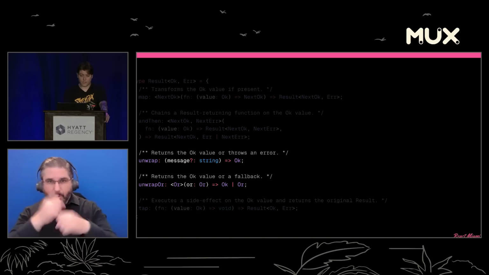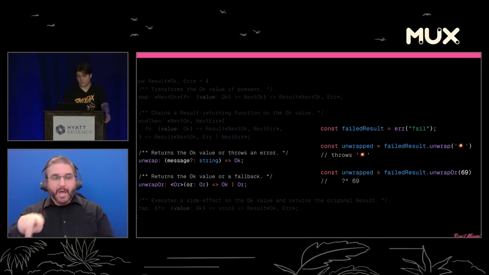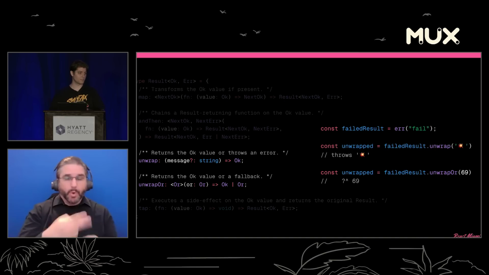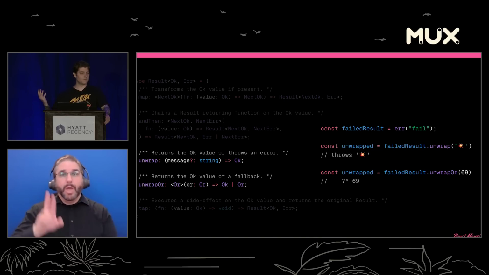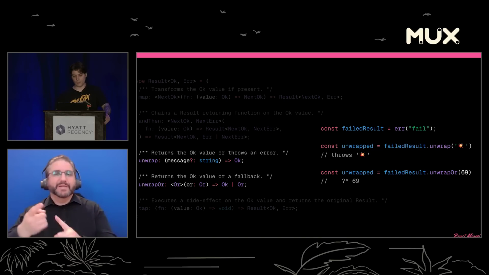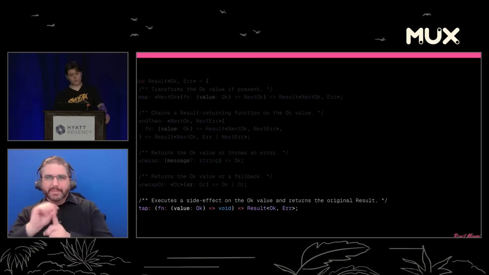The next is unwrap and unwrapOr. These are ways to get the value out quick and easy. So let's say we just have this failed result and we call unwrap. This will cause the result to throw. Really only recommend this in testing. And the other one is unwrapOr, where you can give it a default value if you have the error case.